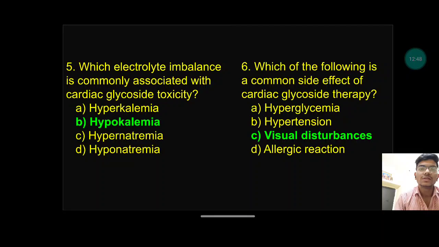Which electrolyte imbalance is commonly associated with cardiac glycoside toxicity? Hypokalemia occurs. Inside a cell there is a lack of potassium because of inhibition, so potassium increases outside the cell and sodium increases inside the cell. Which of the following is a common side effect of cardiac glycoside therapy? Visual disturbance. We have seen the adverse effects: visual, cardiac and other effects. So visual disturbance, option C.